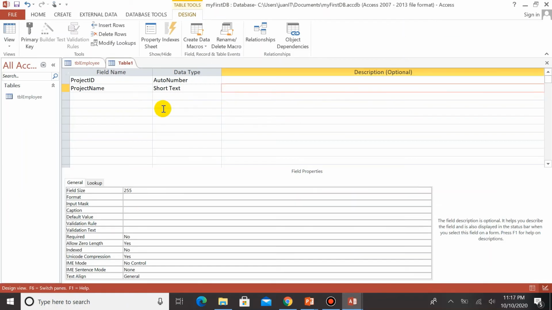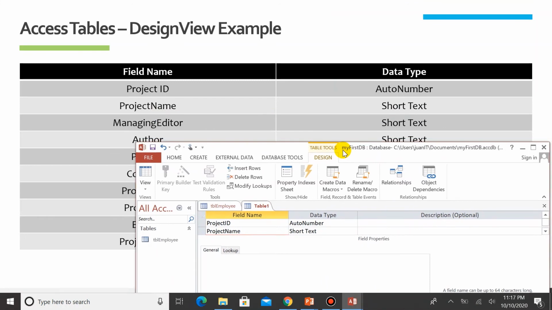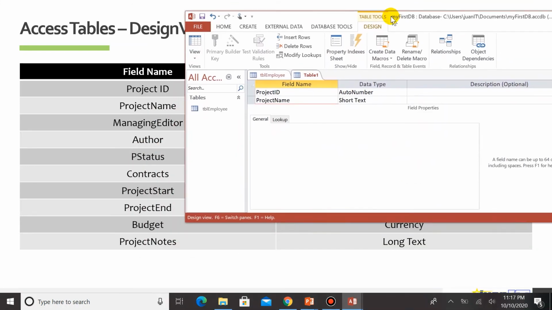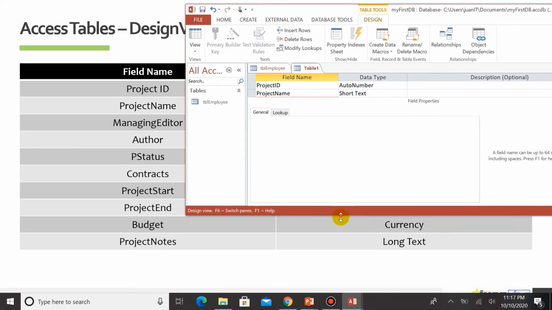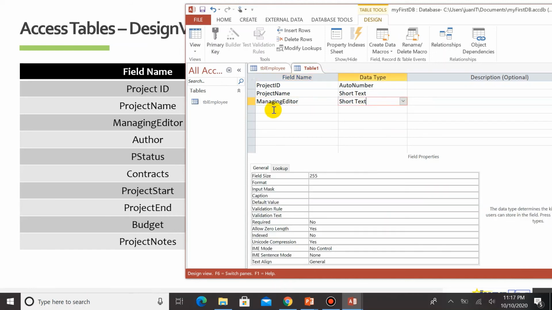Maximize this. Okay, so the next one is managing director as short text. Bear with me, I have a small screen here. Managing director. Sorry, managing editor. Managing editor, and it is also a short text.